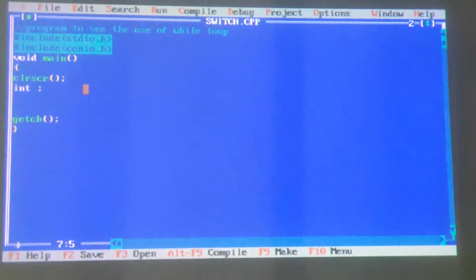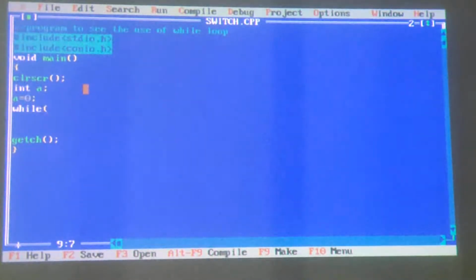I declare a variable named a. Now how does while loop run? It starts this way. First I need to assign a value to a before starting the loop. So I assign 0 to a. A is equal to 0. Now I use the while loop.